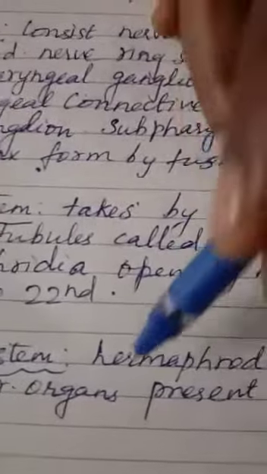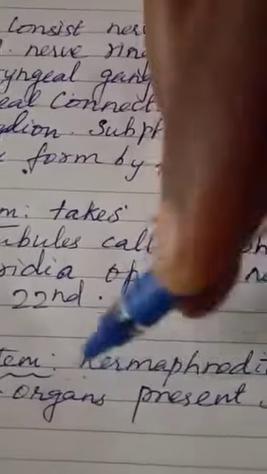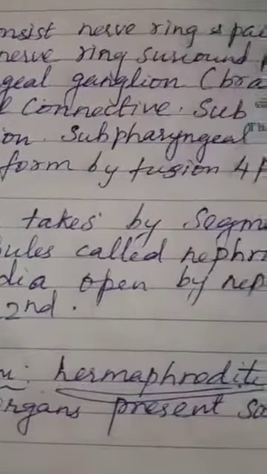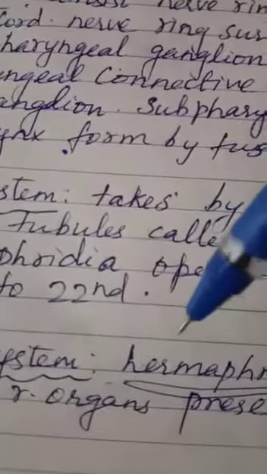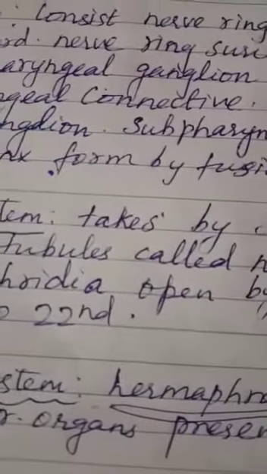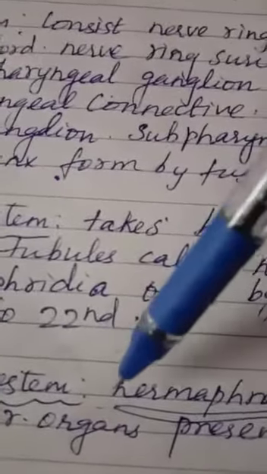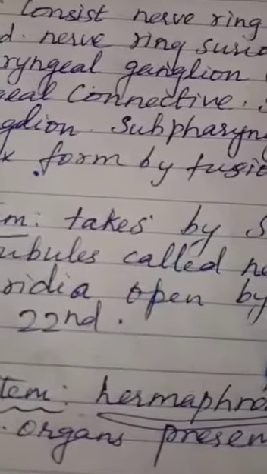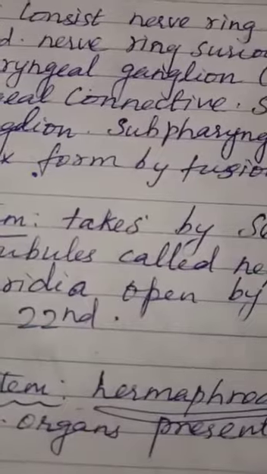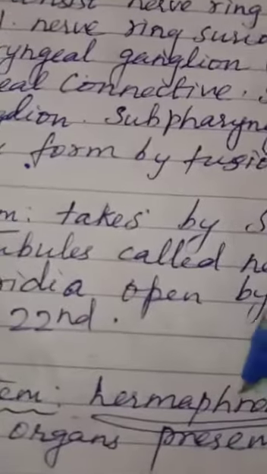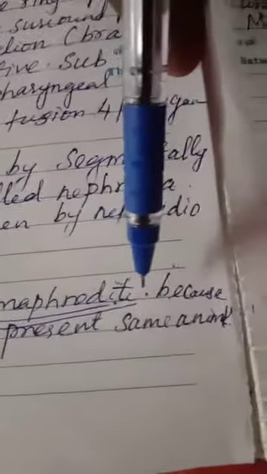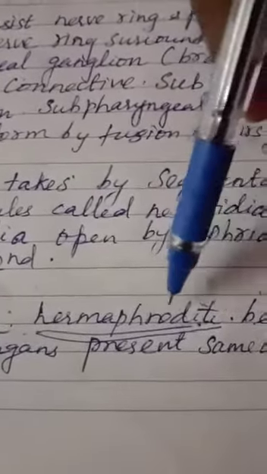Why is it called a hermaphrodite? Because male and female sex organs or reproductive organs are present in the same organism or animal. So it is a hermaphrodite reproductive system in leech, because both male and female reproductive organs are present in the same animal. This is the reproductive system.